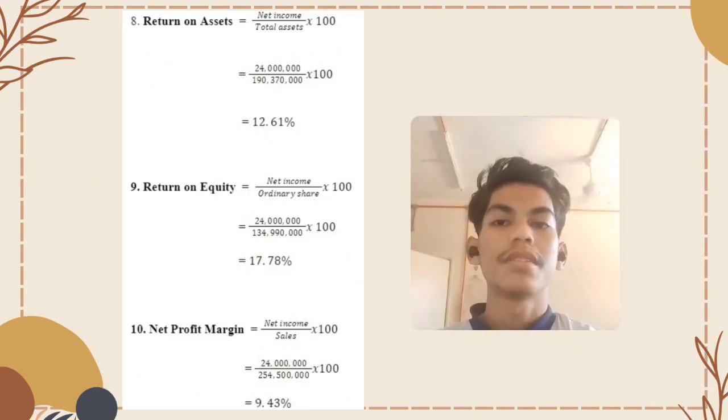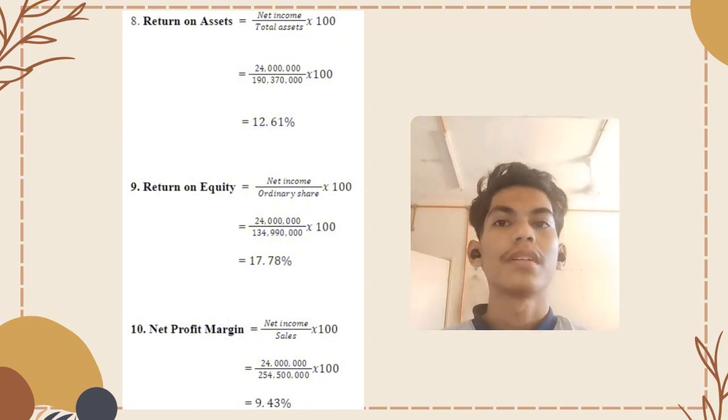The next ratio is return on asset. The formula is net income divided by total assets times 100. The answer you will get is 12.61%. The second last ratio is return on equity. The formula is net income divided by ordinary share times 100. The answer you will get is 17.78%.